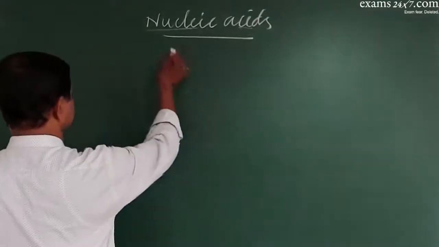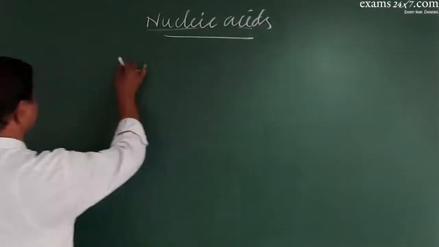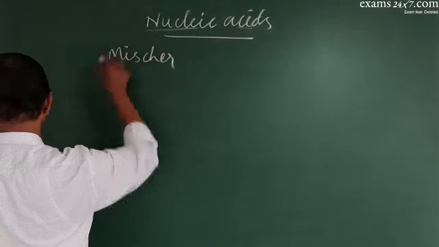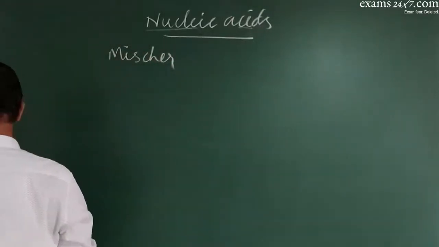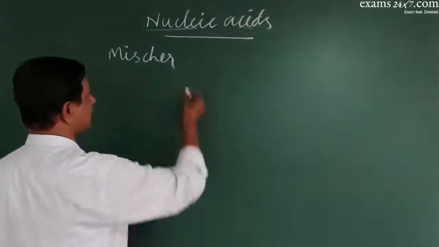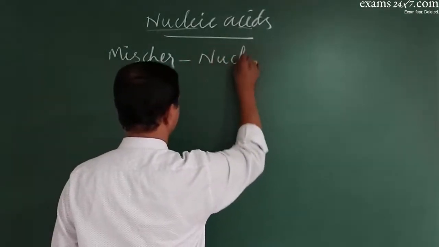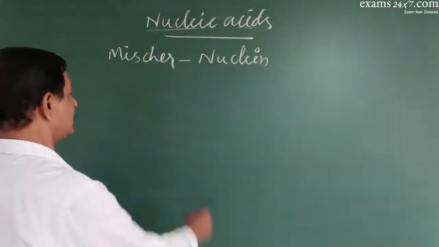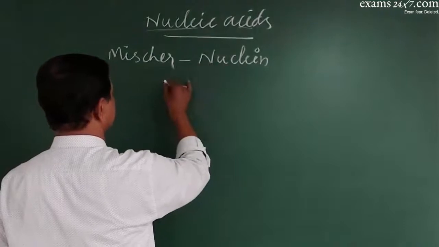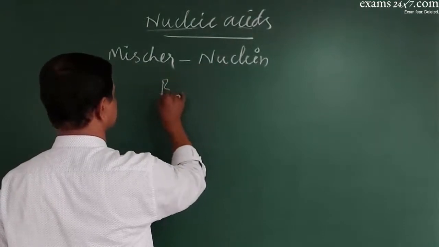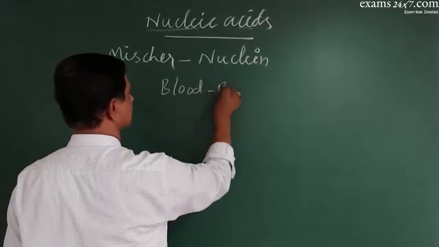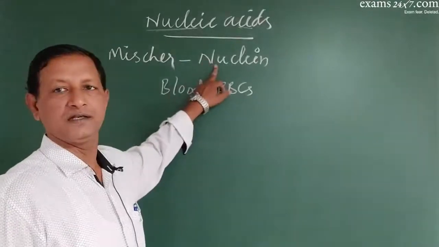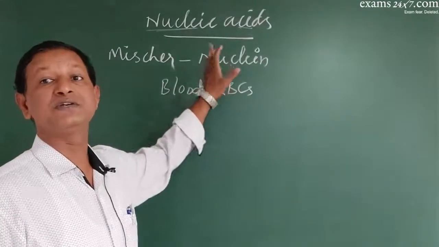In the beginning, they were identified by a scientist called Friedrich Miescher. He initially named them nuclein, and he observed them in the blood, in the RBCs.